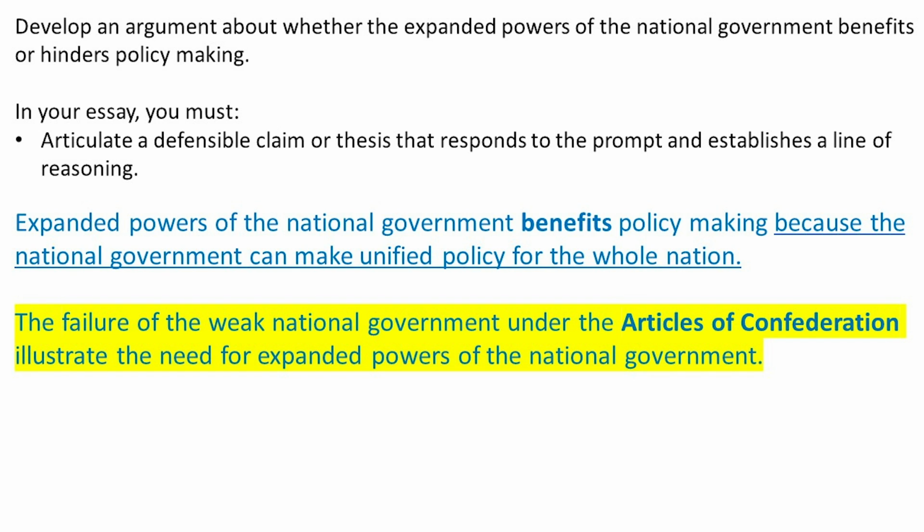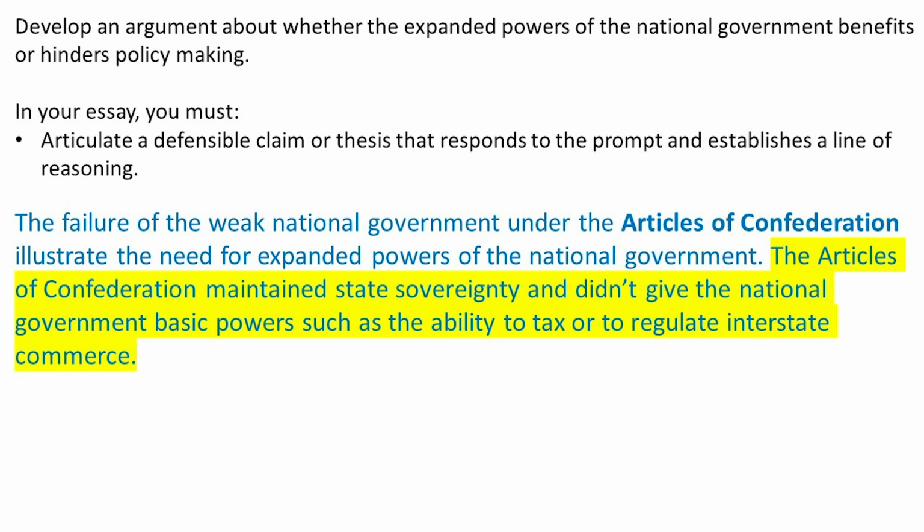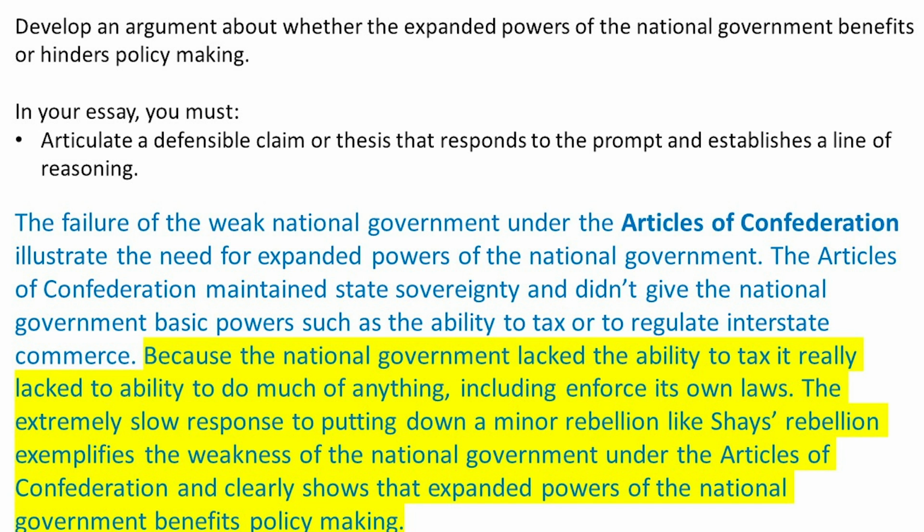This sentence earns the first point for identifying an accurate and relevant piece of evidence, that the Articles created a weak national government. Now you have to describe that evidence and show how it's relevant to the prompt. This sentence earns the second point because it describes the weak national government set up by the Articles, referencing the prompt by addressing policymaking.